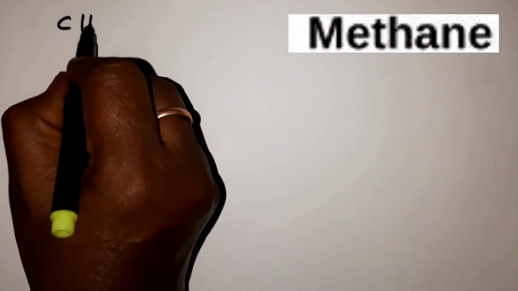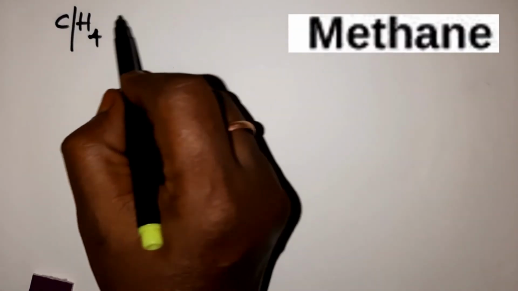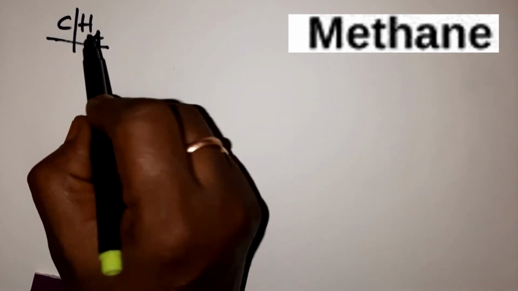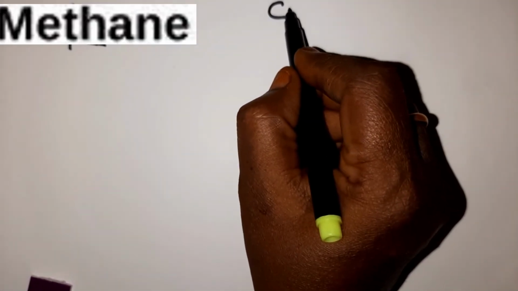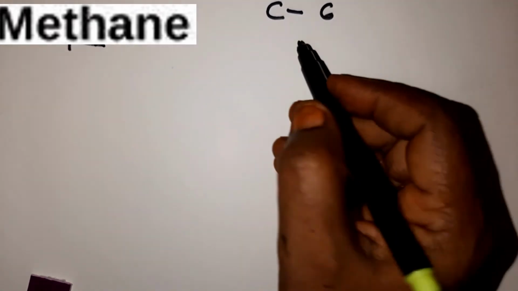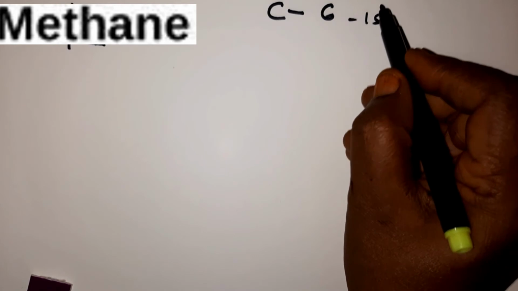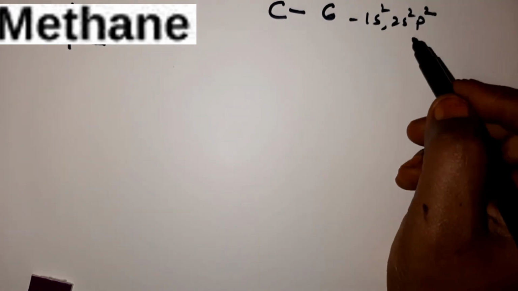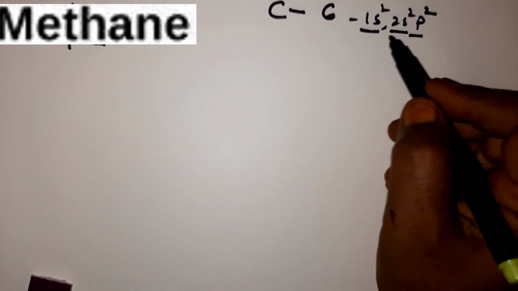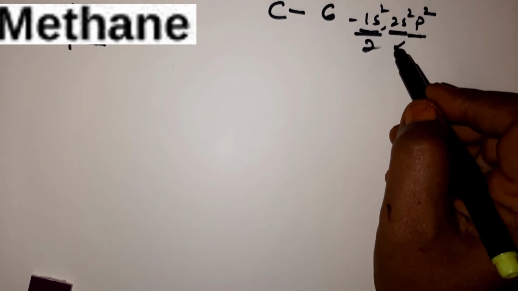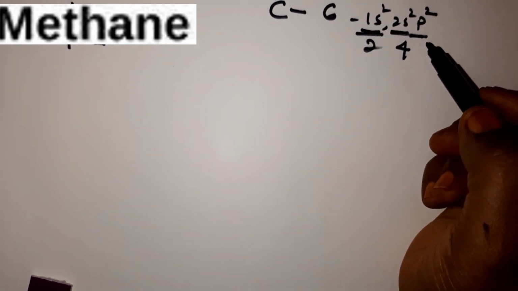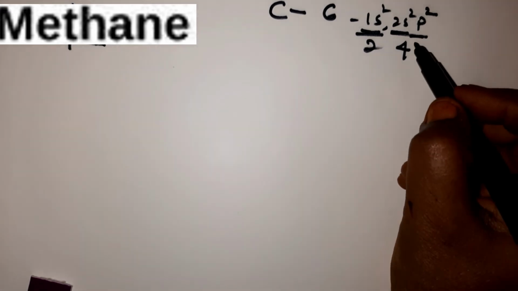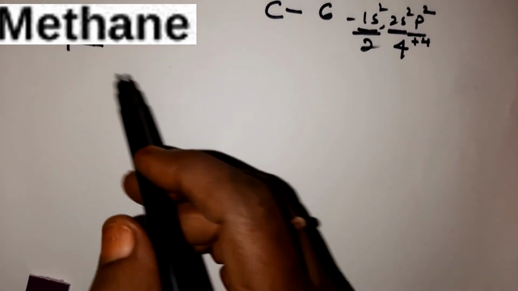Now we shall see one more example for covalent bond, children, that is methane. Methane formula is CH4. Okay, children, we have 2 non-metals, carbon and hydrogen. So you know carbon atomic number is 6, children. So what is the electronic configuration? 1s2, 2s2, 2p2. First shell has got 2 electrons, second shell has got 4 electrons. In order to attain noble gas electron configuration, it is in need of 4 electrons, children. Carbon is in need of 4 electrons.